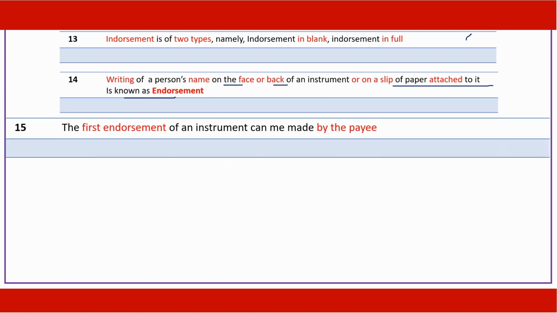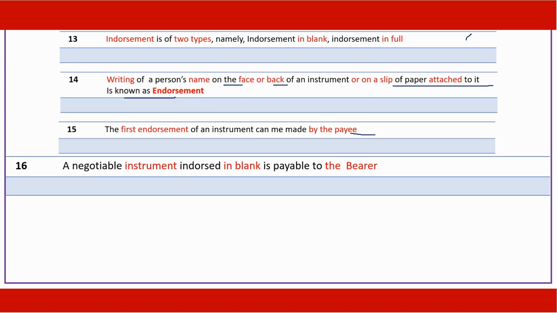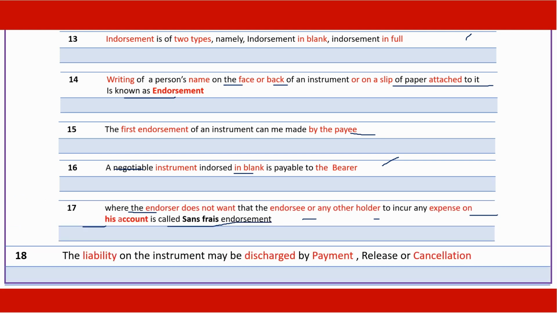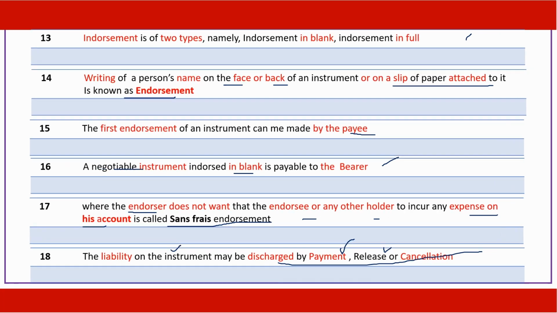The first endorsement has to be made by the payee. When the endorsement is made in blank, the instrument becomes payable to bearer. Where the endorser doesn't want the endorsee or any other holder to incur any expense on his account, such endorsement is known as sans frais endorsement, no expenses. The liability under an instrument could be discharged in three ways: payment, or by release, or by cancellation.